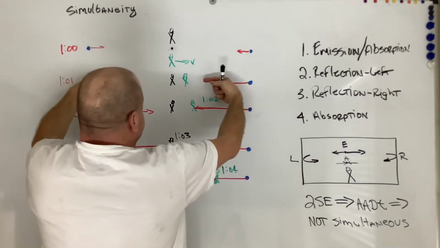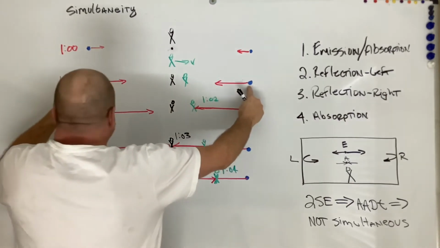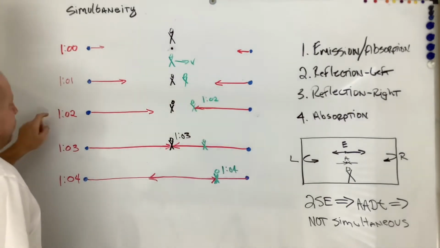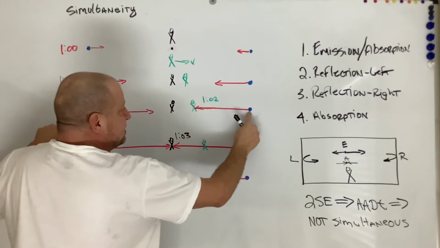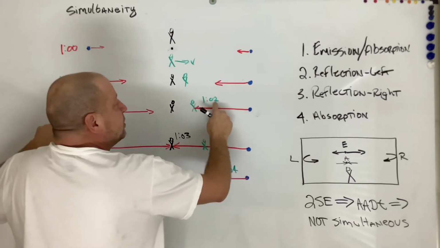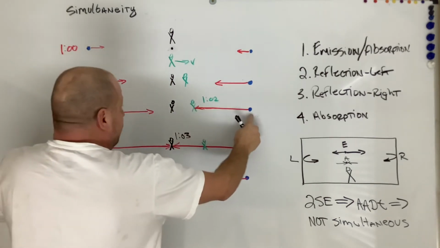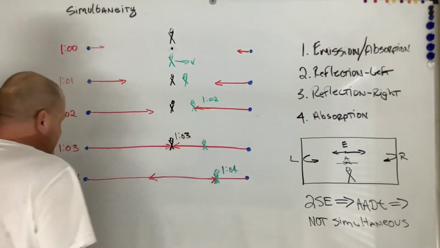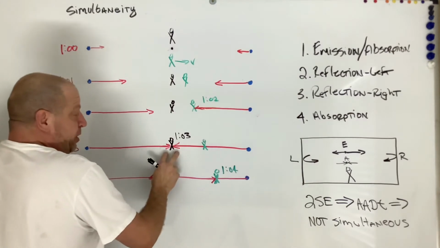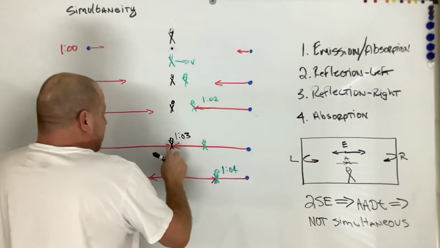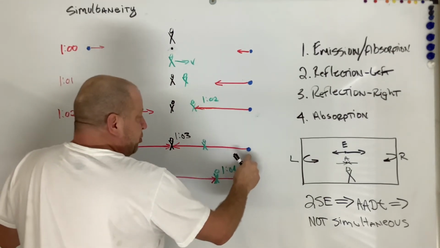So here comes my information at the speed of light. Neither one of these guys has any information as to what has happened yet. Then at 1 o'clock, 2 minutes, the light finally reaches my green guy. So he says that this thing happened at 1 o'clock, 2 minutes. He still hasn't any information that any light was emitted from my other planet. So another minute goes by, so at 1 o'clock, 3 minutes, the information arrives simultaneously. So he concludes that the light was emitted at the same time from both planets.